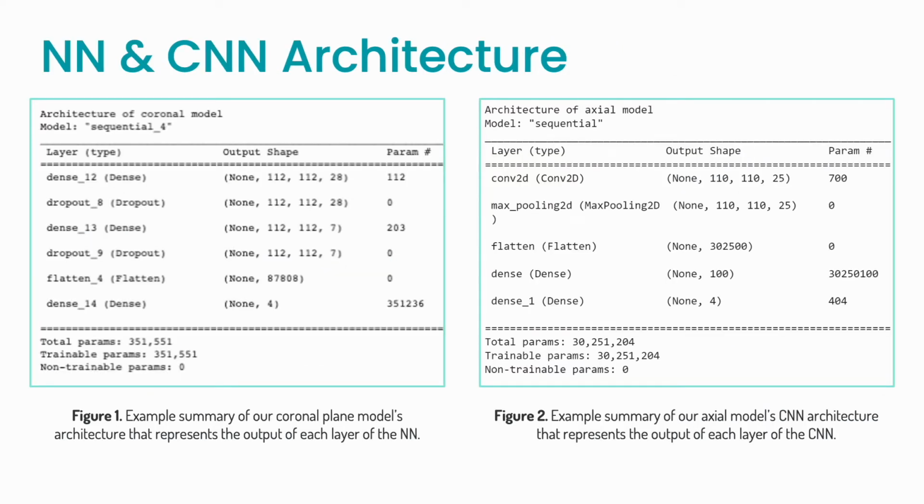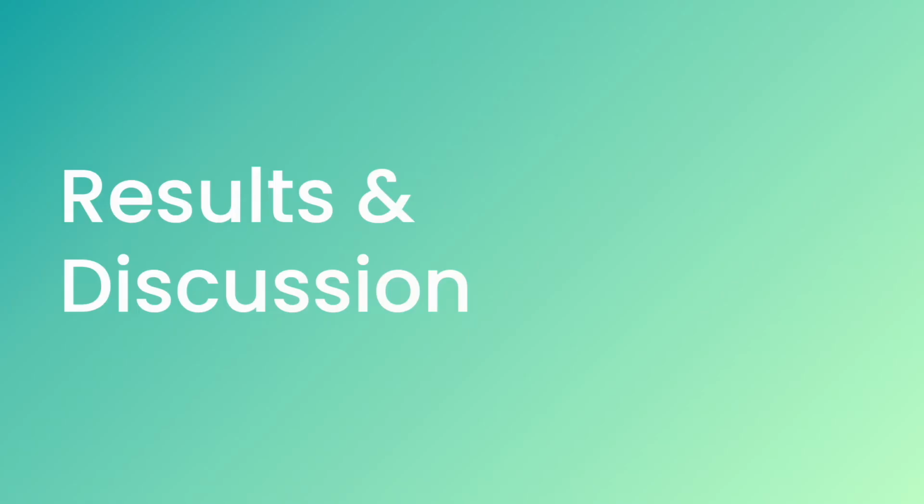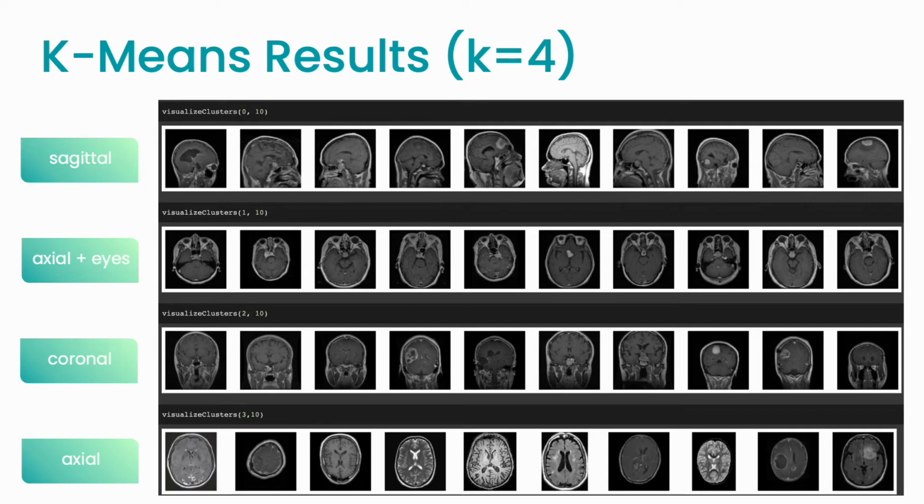For reference, there are screenshots of some of the different plane architectures for the NN and CNN. So now for the results. With k=4, this should conceptually have been the 4 different categories from our data set, but instead we see the 3 different imaging planes, sagittal, coronal, and axial, but then axial is further subdivided into axial plus eye sockets or axial without eye sockets.